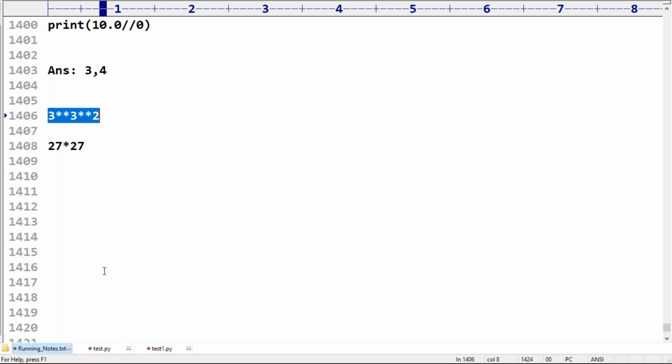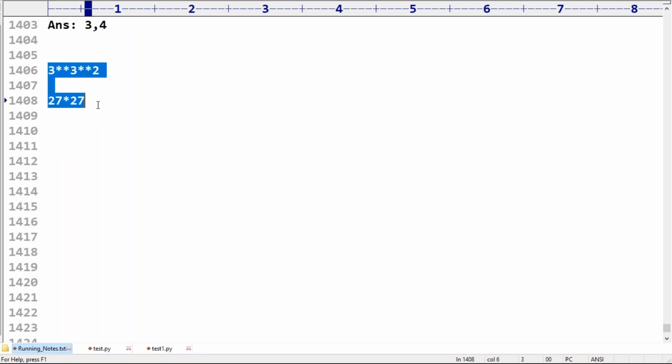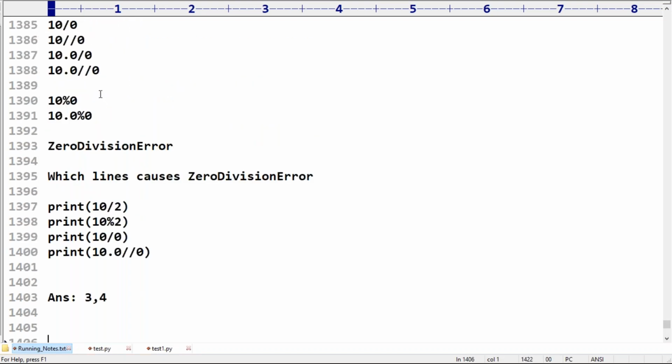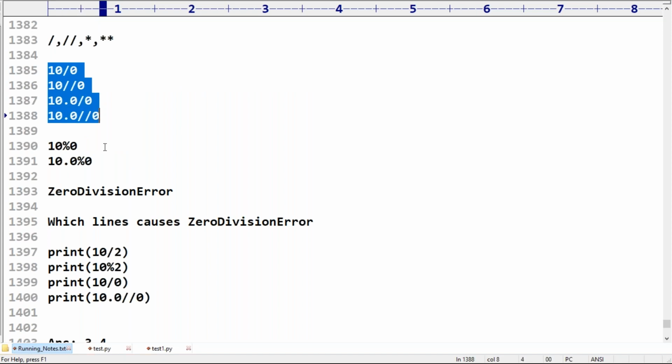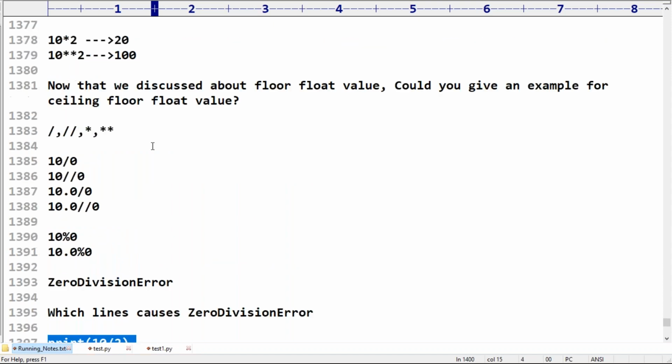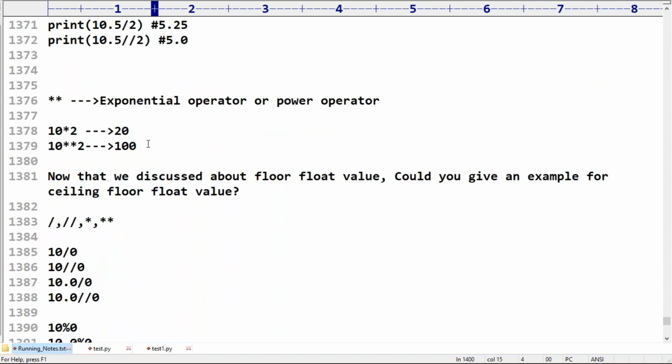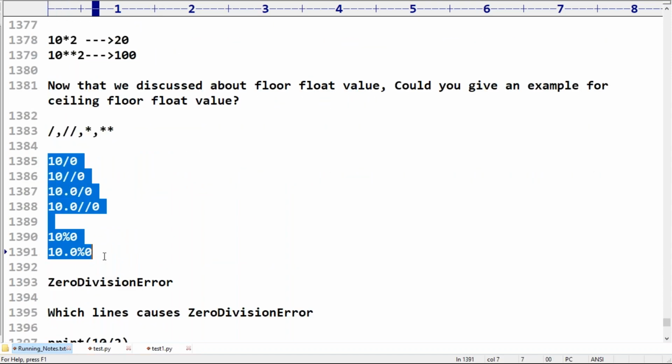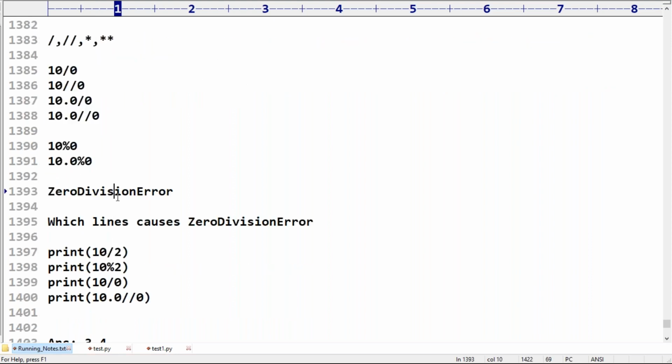Okay, sir, here this is an important conclusion. Any number divided by 0, either normal division, floor division, or modulo, we are always going to get a division error. Any doubt? Operator precedence and the next order, these are things we will discuss at last, don't worry sir.